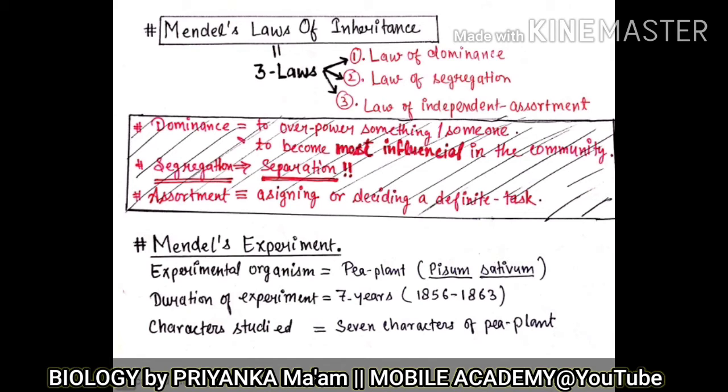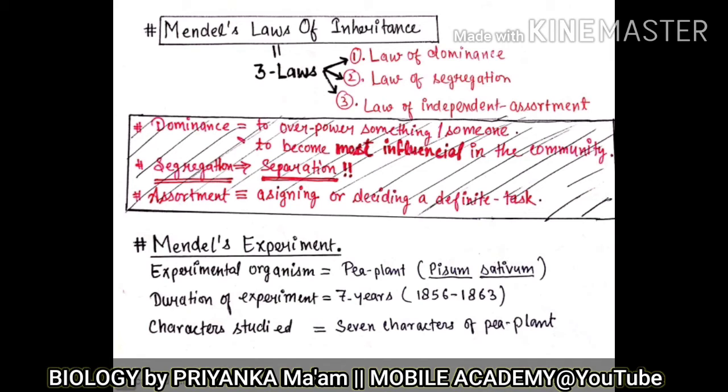The duration of the experiment was 7 years, from 1856 to 1863, 56 to 63, 7 long years, if you can see that. 7 long years Mendel took for these just simple three laws to conclude.